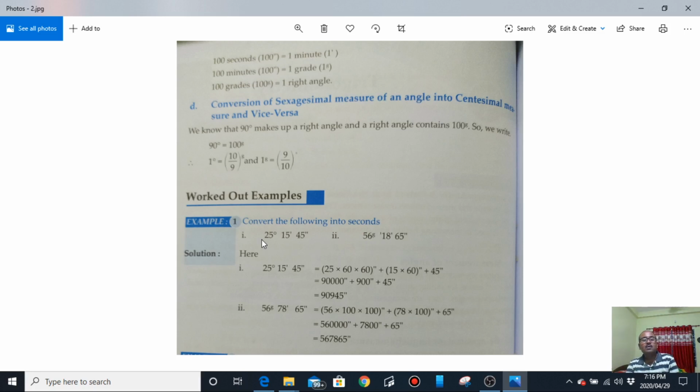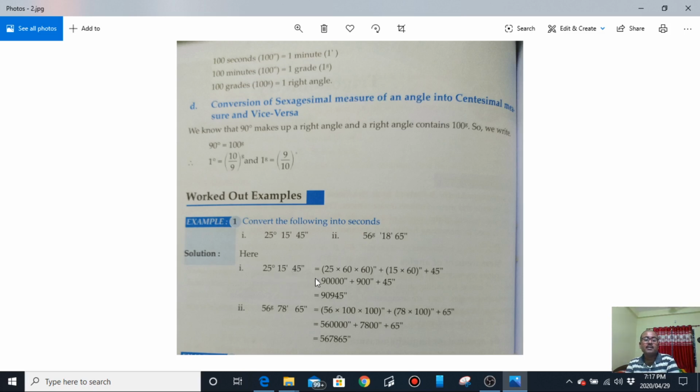Now if the question is convert into seconds, means if the angle is in sexagesimal unit, you convert into sexagesimal seconds. If it is in centesimal system, then convert into centesimal seconds. So don't jump the system. So here degree, minute, second, and your objective is to go to seconds.